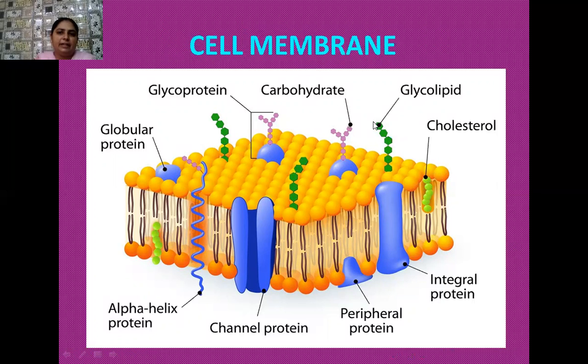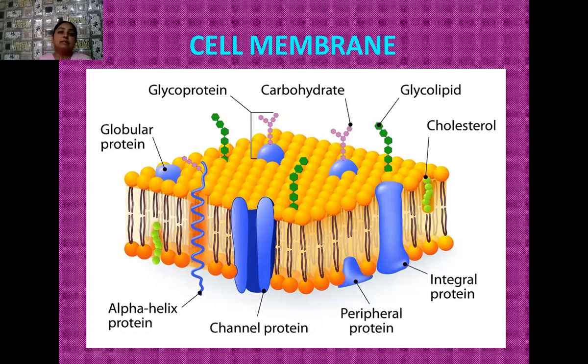And here so many other types of molecules are visible to you. Carbohydrates are also there, and beside carbohydrates we have different types of cholesterol. See here, integral proteins are there, and channel-like proteins are there. Why they are known as channel, that I will tell you. Peripheral proteins, see the location of the peripheral proteins, globular proteins. Carbohydrates are also present, I have told you, and proteins, lipids and carbohydrates are the major constituents of the plasma membrane.